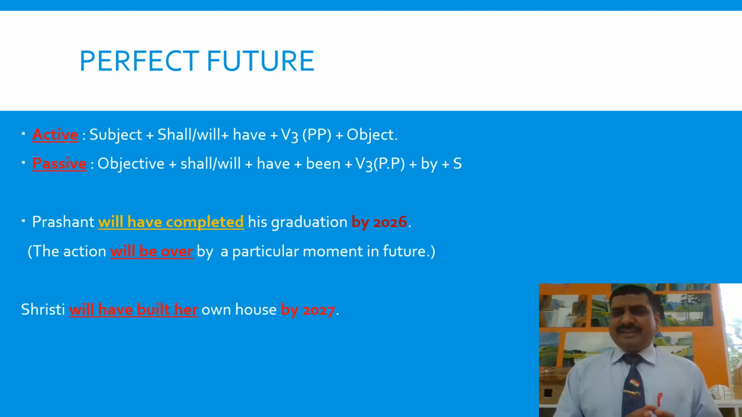Generally, you will find that in perfect future or continuous perfect future, there is use of by plus some moment in future to indicate that action will either be over by a particular moment or will continue for a long time by that moment. Continuing for a long time by that moment is shown in continuous perfect future that we have discussed.